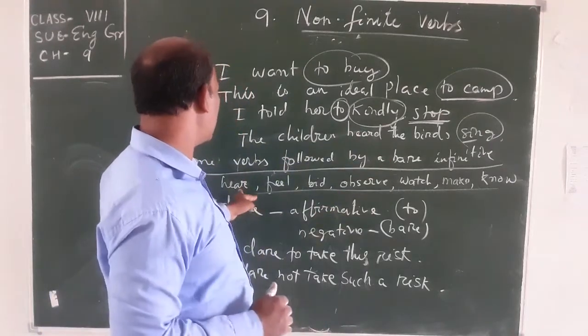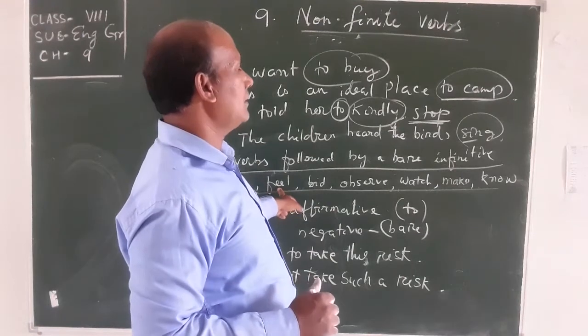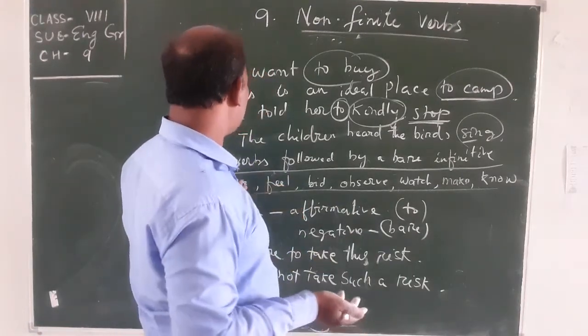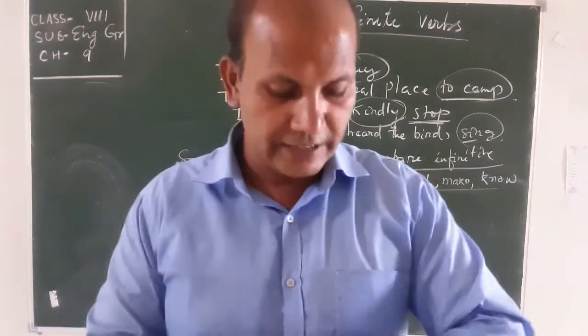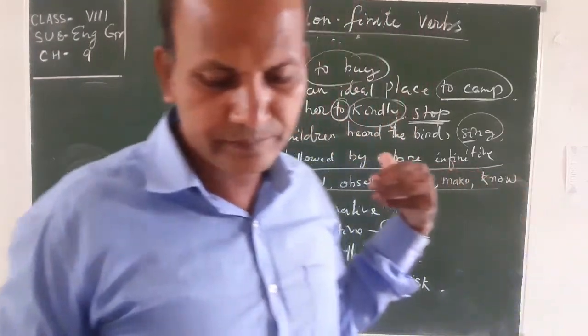Or I can say the children felt the student bored. You can use all these words with bare infinitives. Is it clear on this point?